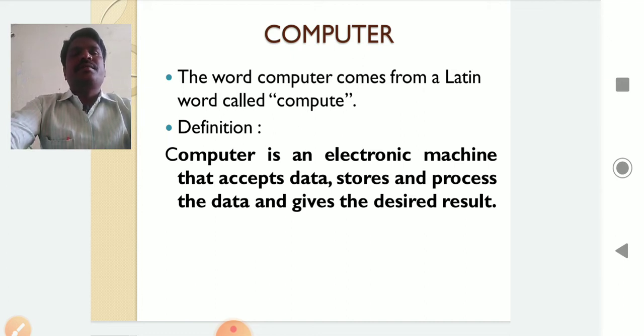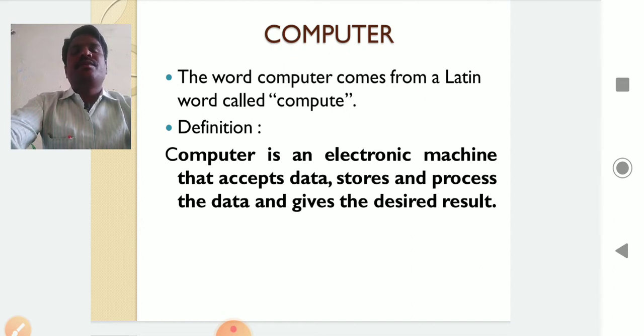Initially the abacus was invented. After that, many machines were invented to perform calculations. Based on those electrical machines that perform calculations, we got the computer we are using presently. The present computer is an electronic machine.